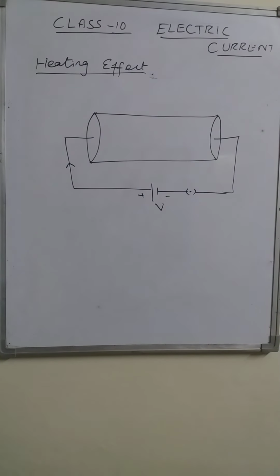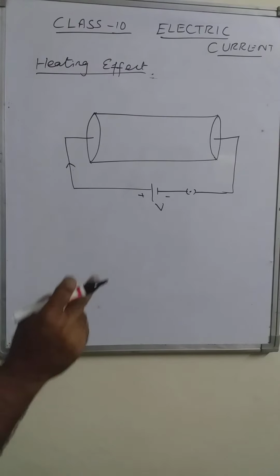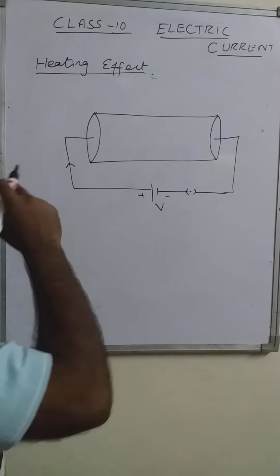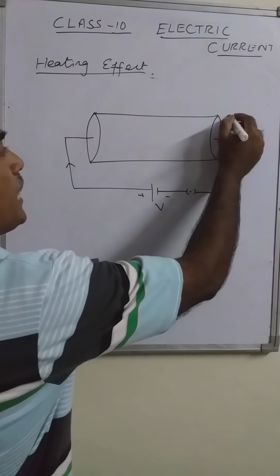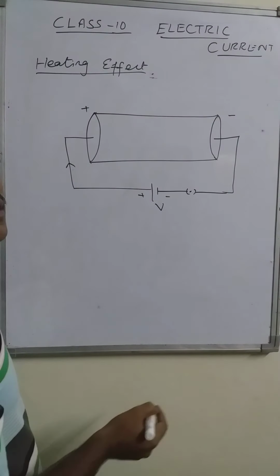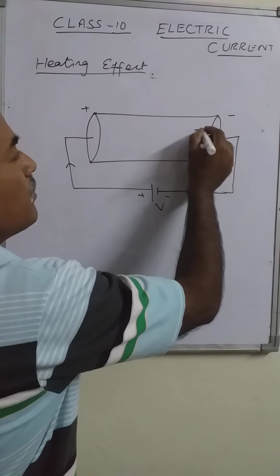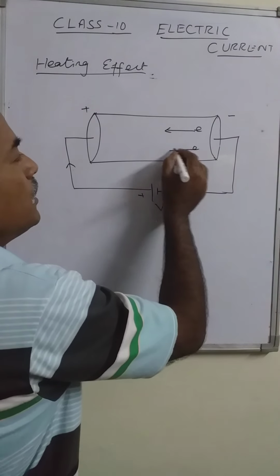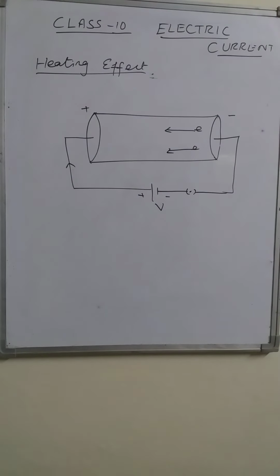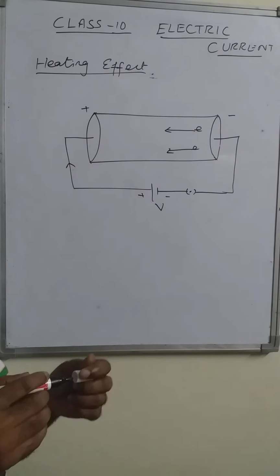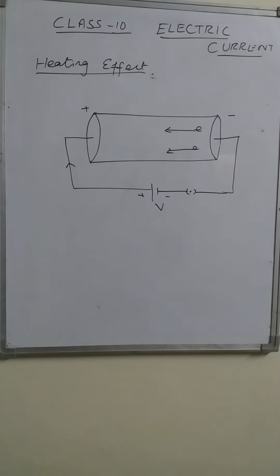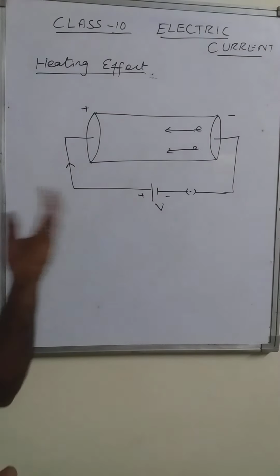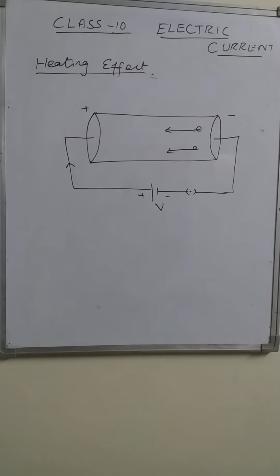The electric current flows through the circuit due to the flow of electrons inside the conductor from the negative terminal to the positive terminal. So the electrons are traveling from negative to positive terminal. These things have been discussed in the early part of this chapter. When the electrons are flowing through the conductor, electric current is produced.